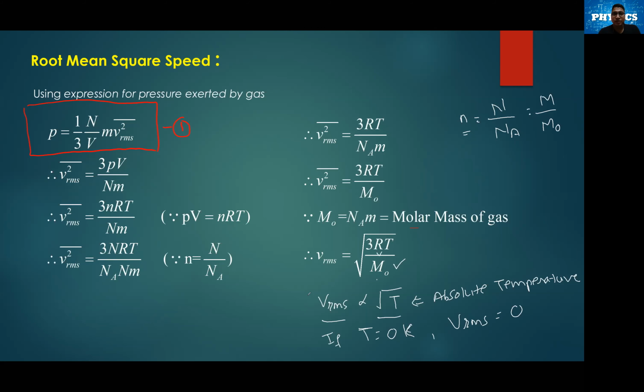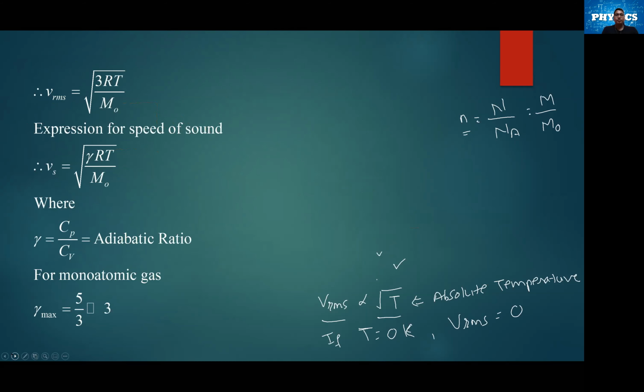Then with this class, with this हम लोगों ने प्रीवियस ईयर 11th में स्पीड ऑफ साउंड पढ़ा था. स्पीड ऑफ साउंड का फॉर्मूला था विथ लैपलेस करेक्शन. न्यूटन्स के फॉर्मूले में विथ लैपलेस करेक्शन we studied the speed of sound as under root gamma RT upon m naught, speed of sound, under root gamma RT upon m naught.